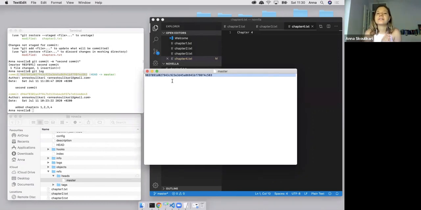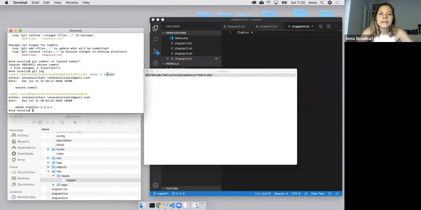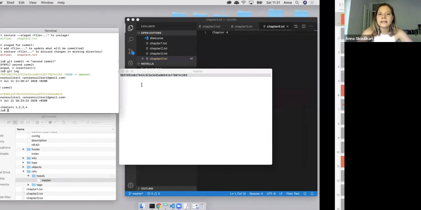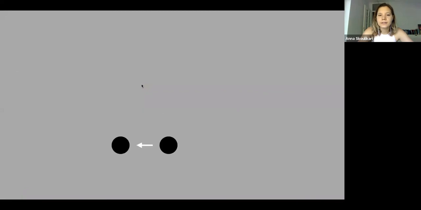A branch is simply a pointer to a commit. And that is why here you can see that we have master in parentheses next to this commit. Basically, master is pointing to this commit. So let's see that in the diagram. We can see that we have a pointer called master pointing to this commit.